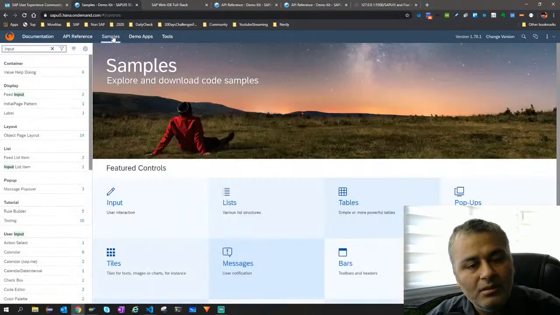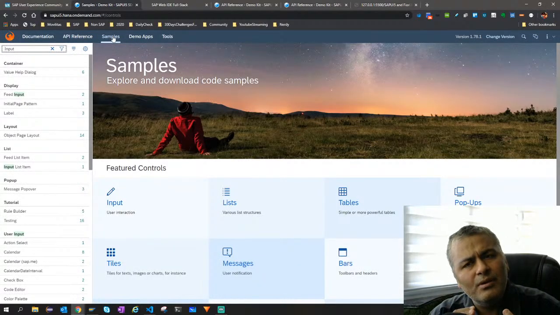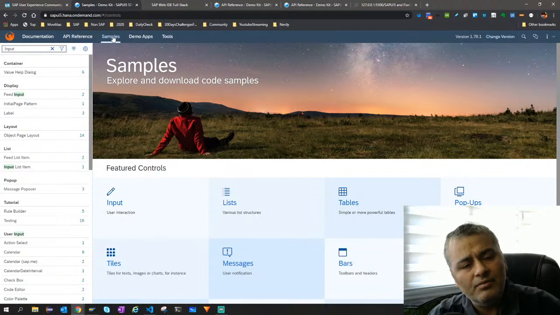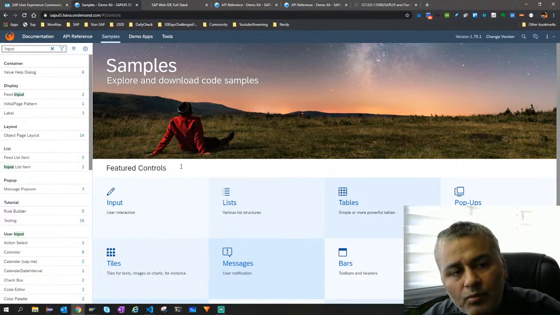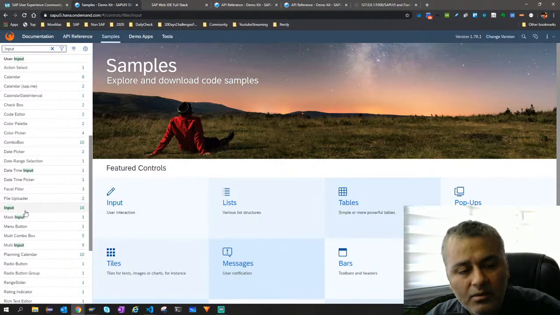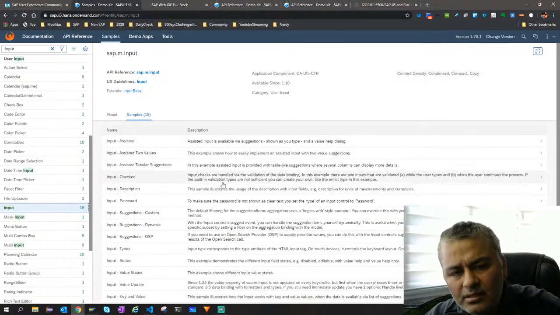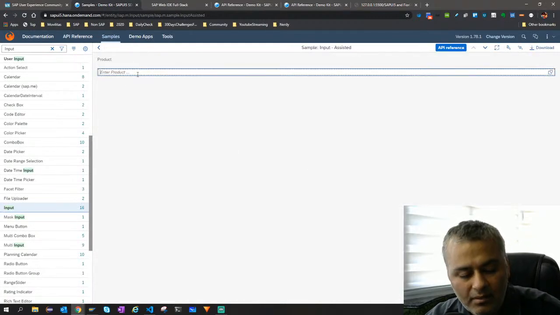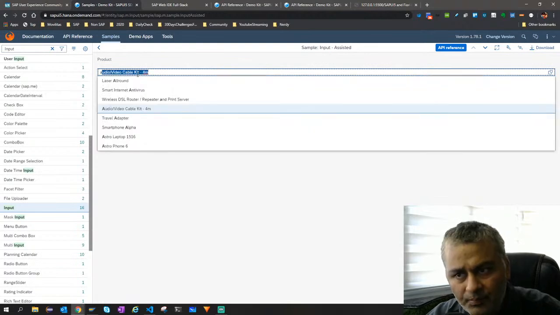And then I come to here. For example, when we were doing our module pool, there were different elements, input, drop down and so on. Here also in SAPUI5, it is a front end client side library framework, whatever you call it. There are different elements and you want to know how they look. For example, I want to see how an input element looks. So you just click here, go to input, and there are different samples. For example, this is how the first one looks like. And if I type A, it searches everything, right?